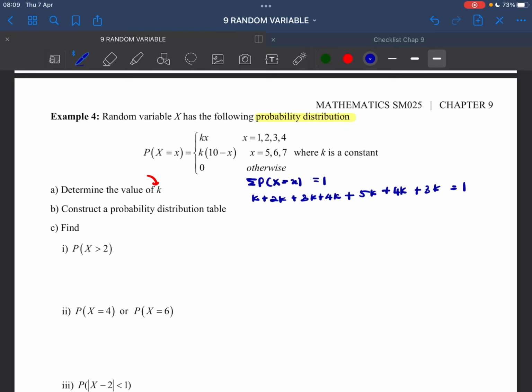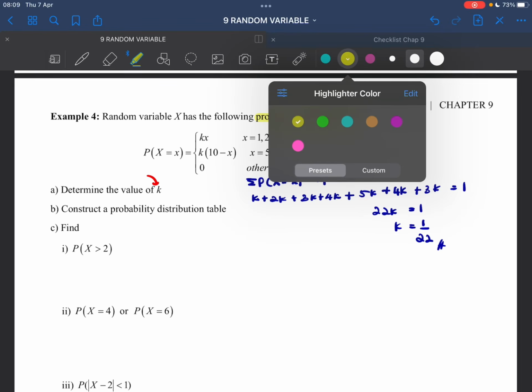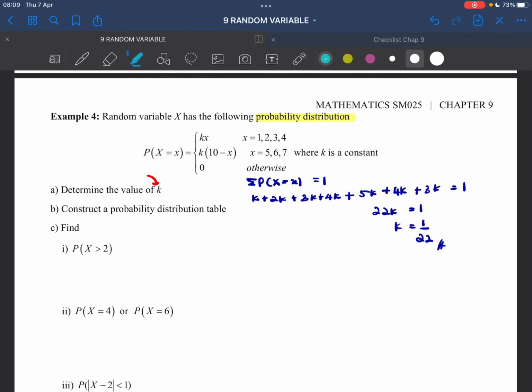This all is equals to 1. Okay, so sum all of this will be 22k equals to 1. So your k is equals to 1 over 22. Okay, so remember, if the question asks to find the constant, this is what you have to do: summation of P(X=x) is equals to 1.